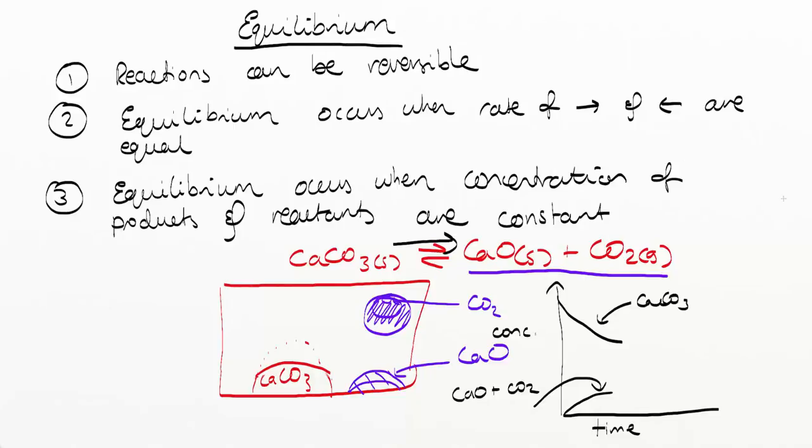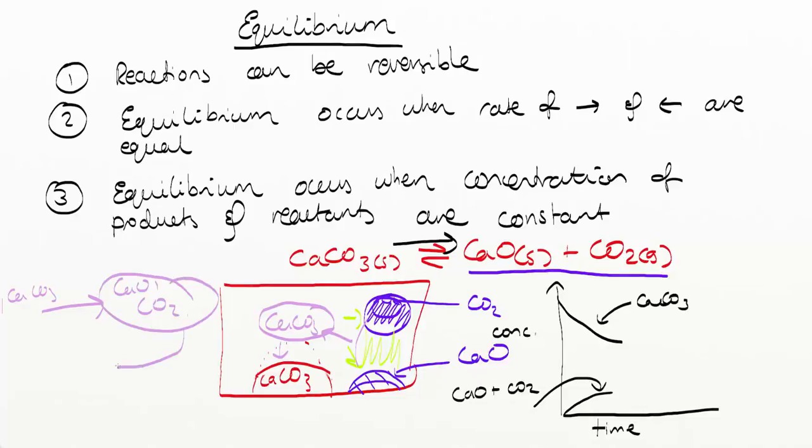But as time goes on, the carbon dioxide will start reacting with the calcium oxide, and they will react to reform some calcium carbonate. So even as the calcium carbonate is being converted into calcium oxide plus carbon dioxide, the carbon dioxide and calcium oxide are also working to reform calcium carbonate.